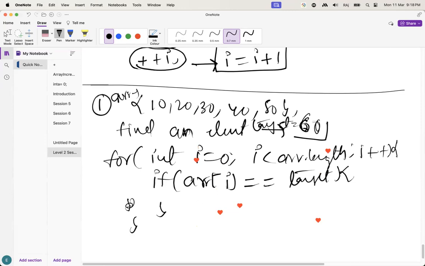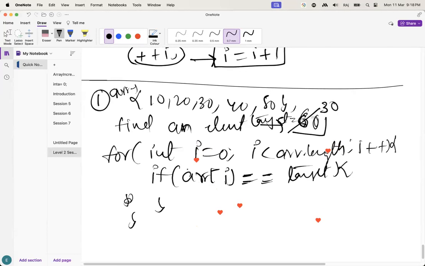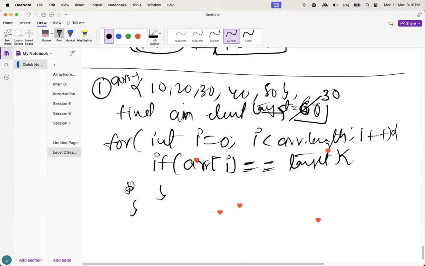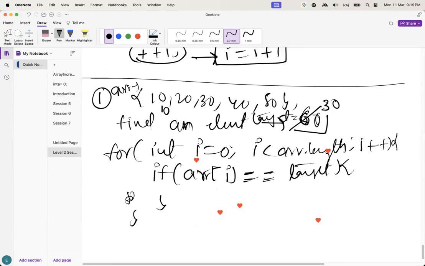If I find the element, let's suppose I am looking for 30. So when it comes to index 0, it is going to be checked, true or false. No, it's not true. That's why it's going to increment by 1, again not true. When it comes to the second index, what will happen, guys? Array of i equal to target is true.